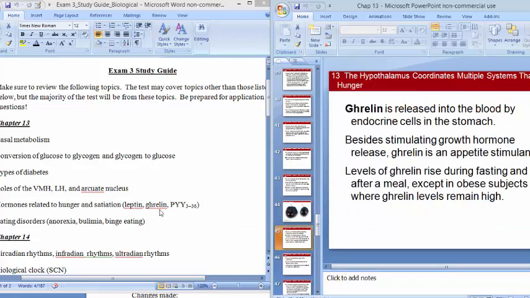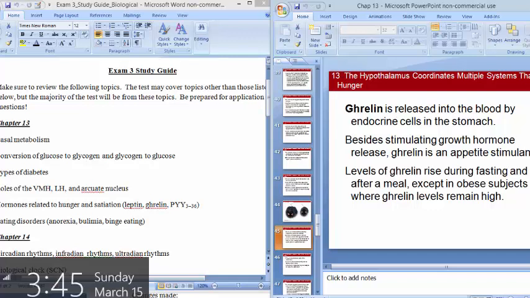Now, with ghrelin and PYY336, the major distinction here is, are they making you feel hungry or are they making you feel full? So ghrelin is something that's going to be an appetite stimulant. You think ghrelin, growth hormone releasing. It's causing you to grow. It's causing you to be hungry.